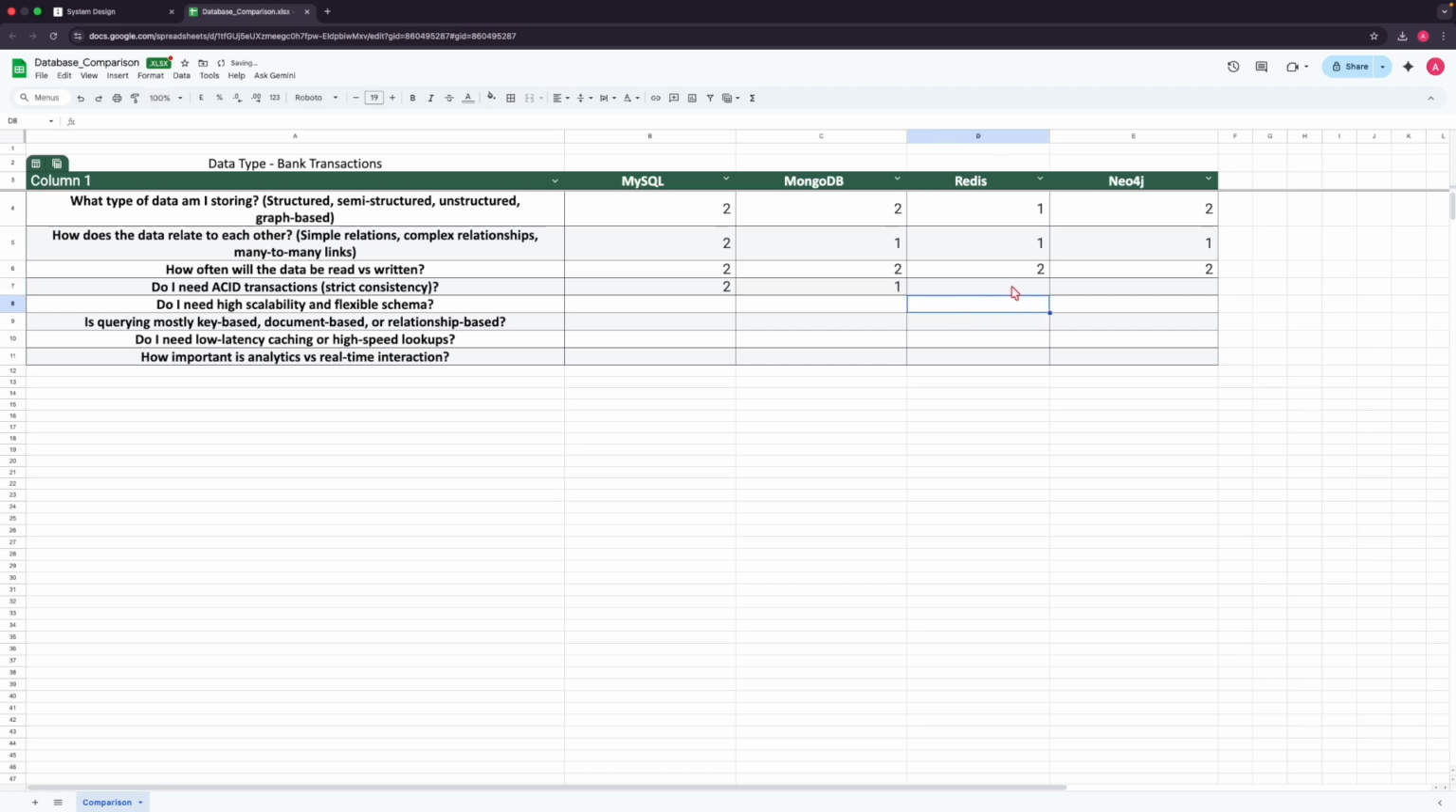Then compared to Redis, Redis will not promise us the ACID properties. So that's the reason we need to give it as 1. Neo4j does not promise us ACID properties either. So that's the reason we can give it as 1.